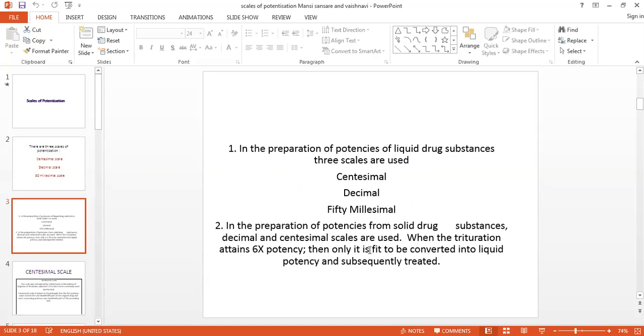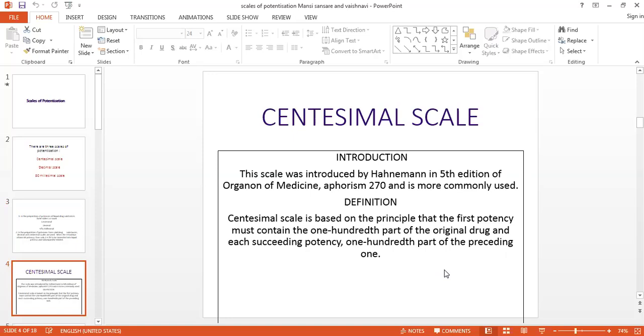But in case of solid drug substances, we are using only two scales, decimal and centesimal scale. But if you want to convert this solid into the liquid potency, then we have to triturate it first up to the 6th potency, and then it is converted into the liquid potency. Subsequently, we can turn it into the liquid potency.